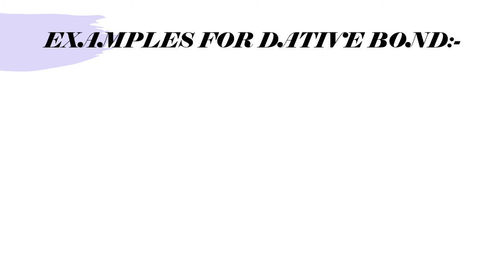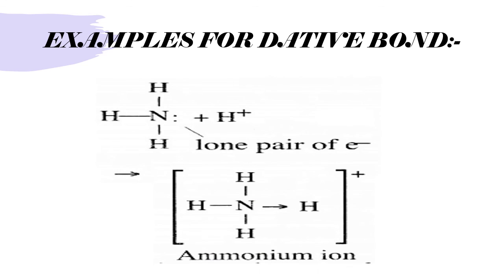Don't worry. Now, example for the dative bond. Ammonia has one lone pair of electrons. H plus has no electron, but it wants to combine. So nitrogen says, I am having 2 electrons, so you don't give, I will give both electrons. So both electrons are given by nitrogen only, no contribution from hydrogen. This is called a dative bond. All these others are covalent. This is the dative bond.